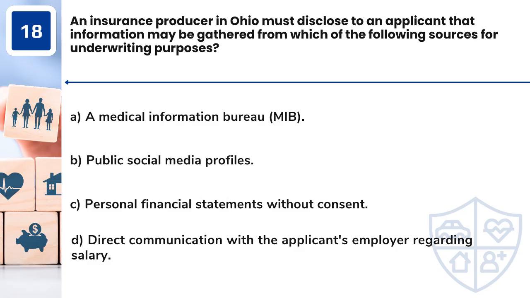Question 18. An insurance producer in Ohio must disclose to an applicant that information may be gathered from which of the following sources for underwriting purposes? A. A medical information bureau, MIB. B. Public social media profiles. C. Personal financial statements without consent. D. Direct communication with the applicant's employer regarding salary.